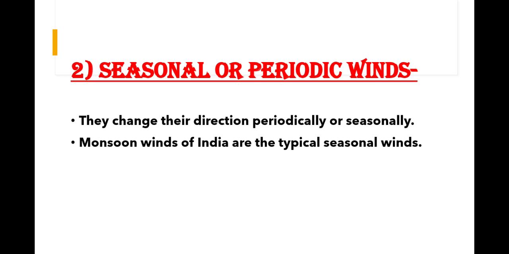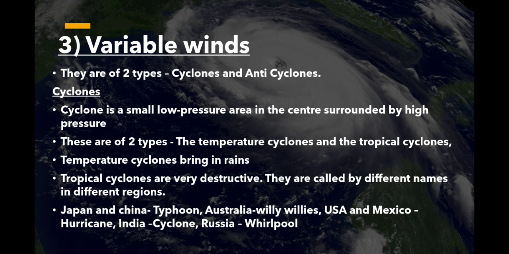The third type we have is the variable winds. These are of two types, cyclones and anticyclones. Now these winds blow due to great variation in pressure. These are temporary but sometimes dangerous and destructive. Now cyclones, they are of two types.